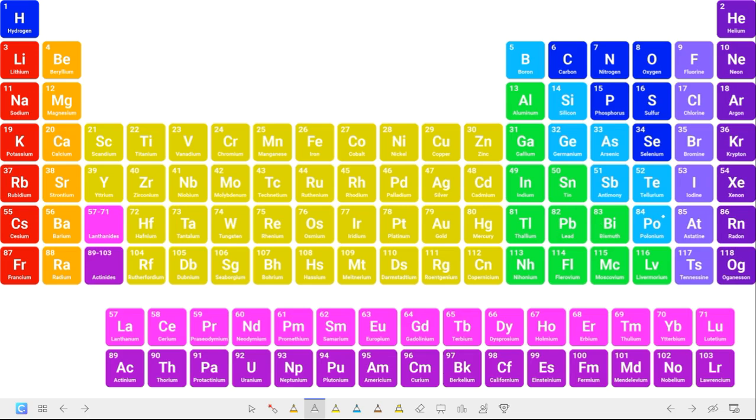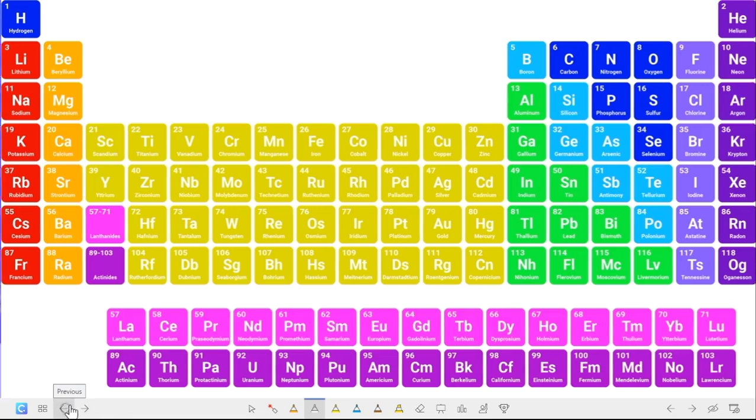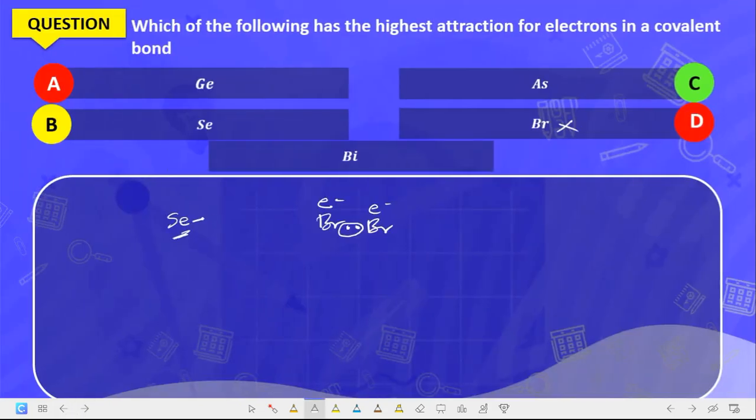Okay, this group 6 is there. Selenium is in group 6. Now, if selenium is in group 6, it means it has 6 valence electrons. Okay, now the next one is germanium. Germanium is in group 4, and before it can bond, it must bond with itself.